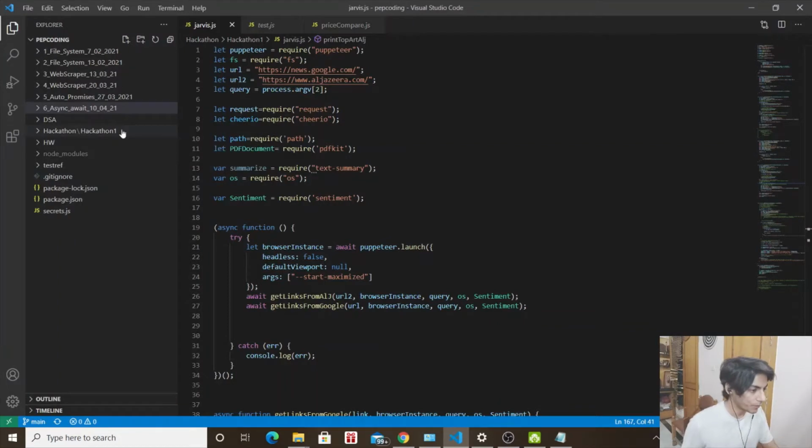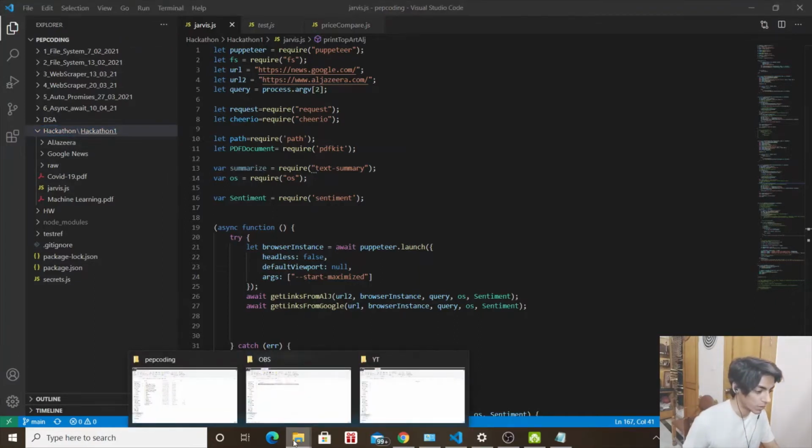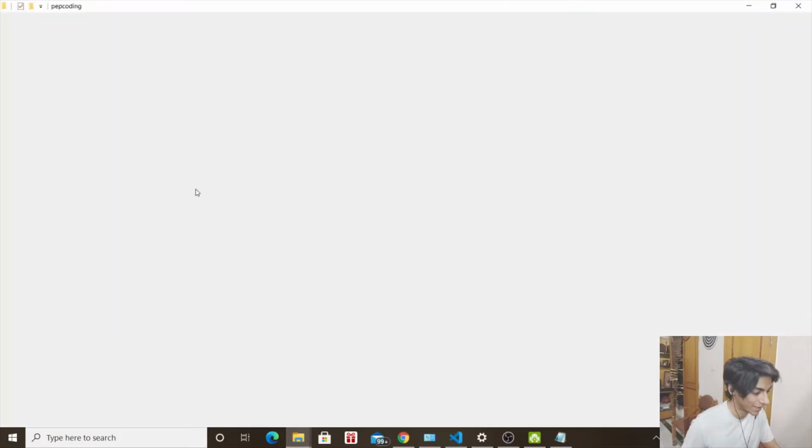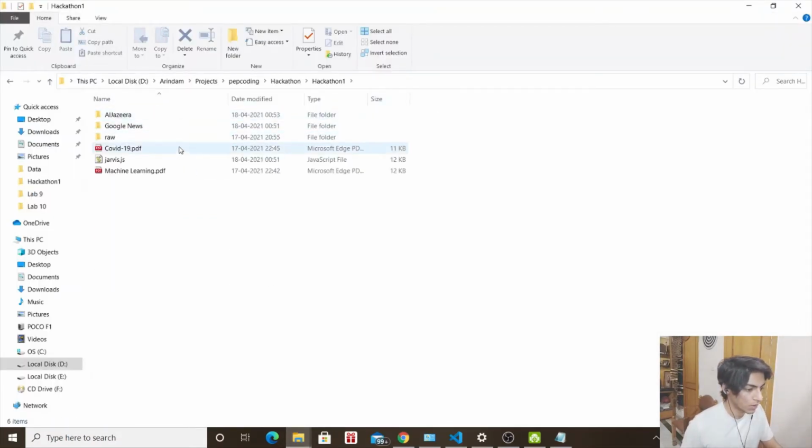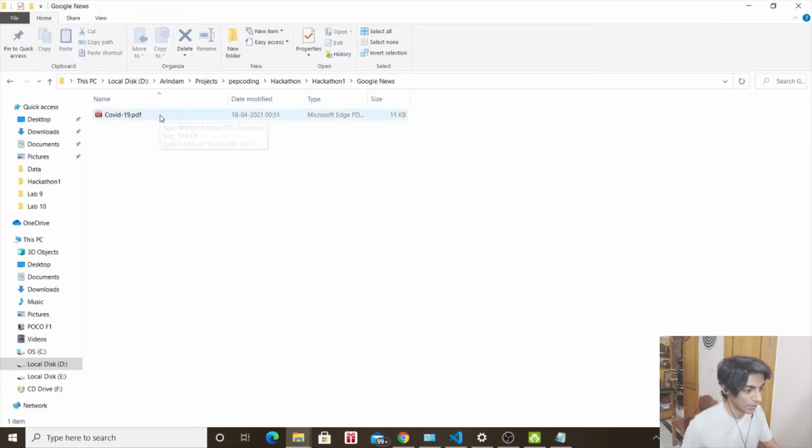So I have stored this file in a hackathon folder. Oh, before you go there, let me show you the type of output that we will be expecting. So you can see there are two folders, Al Jazeera and Google News. Once we open Google News, I'll just show you one of them. I searched for articles on COVID-19, and give it a second to open.